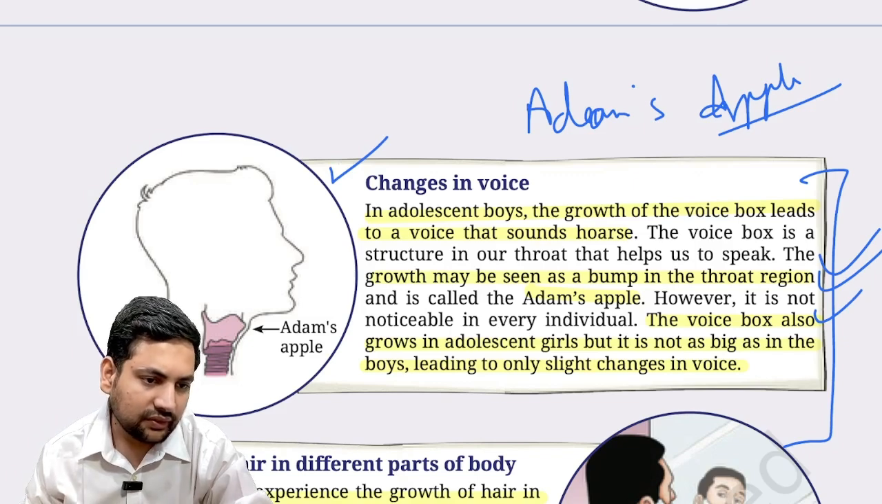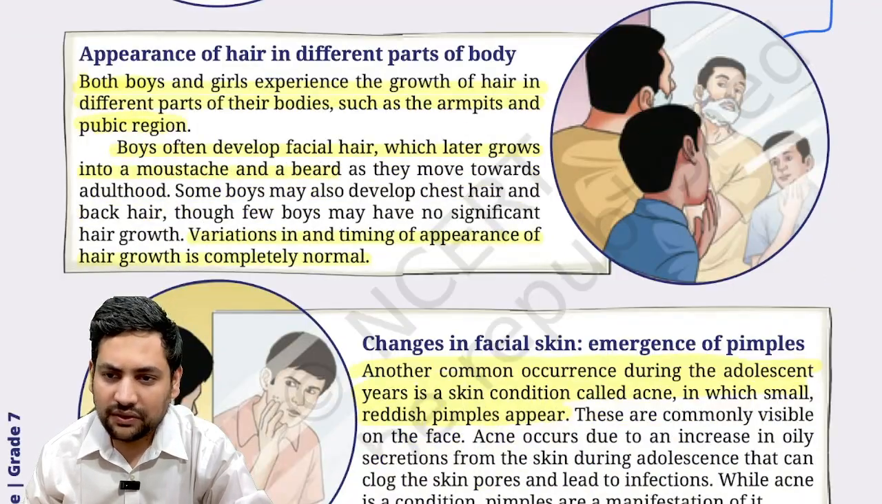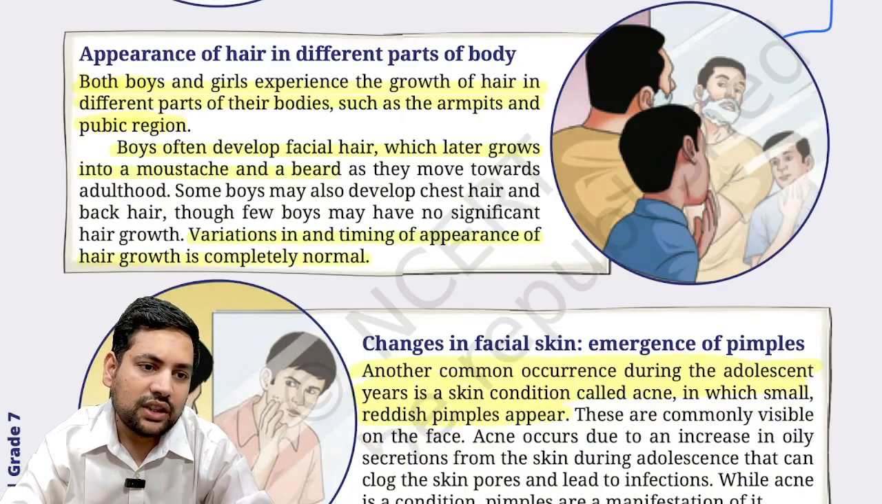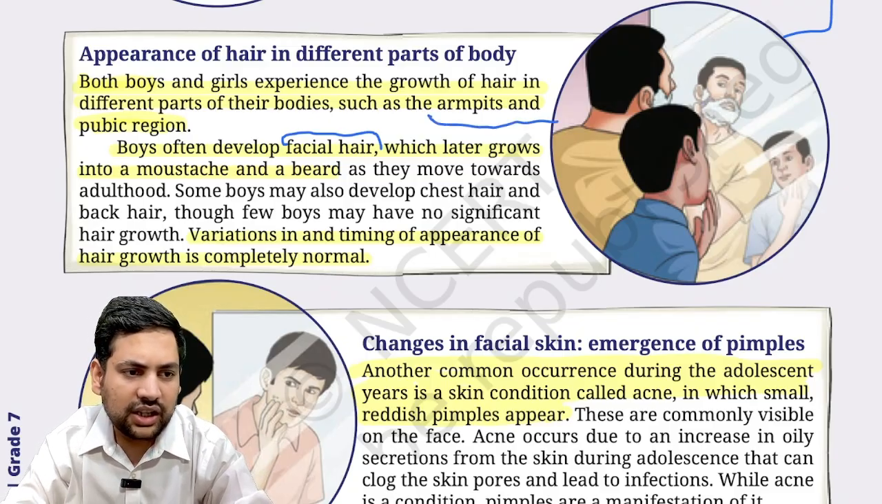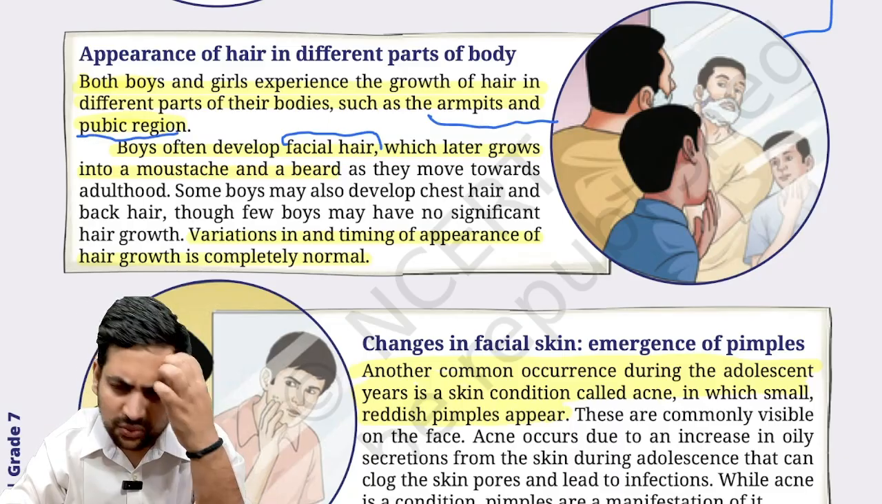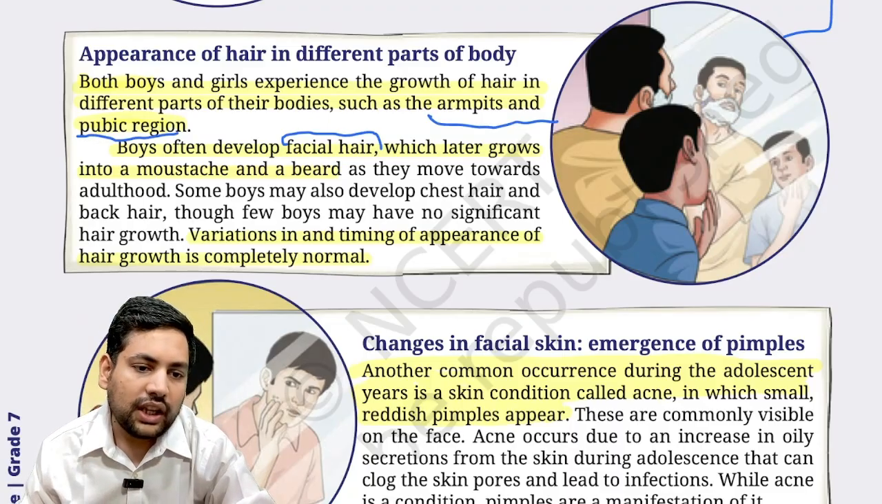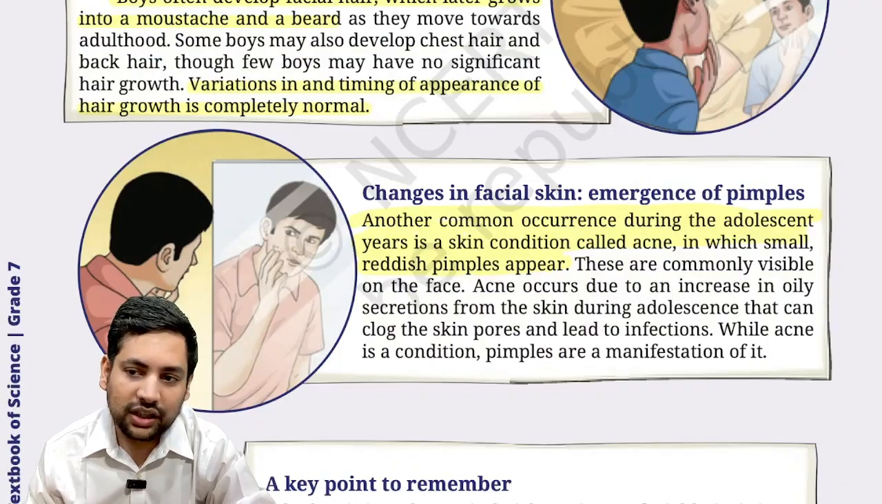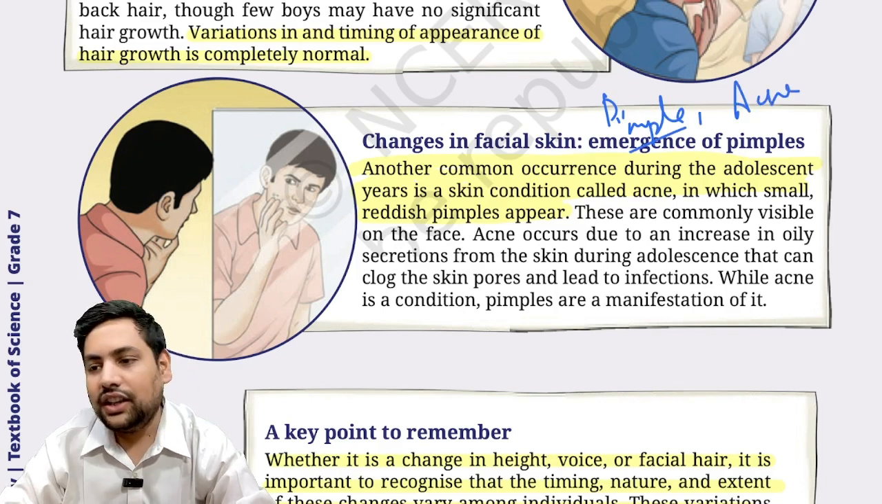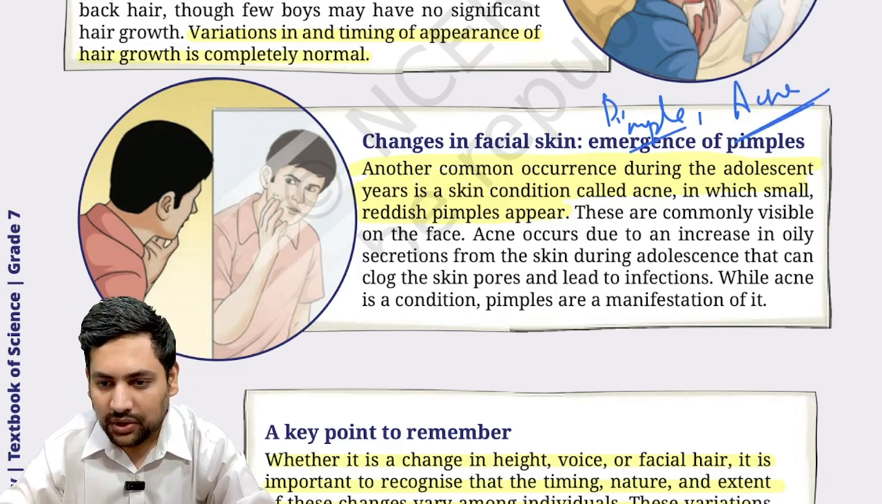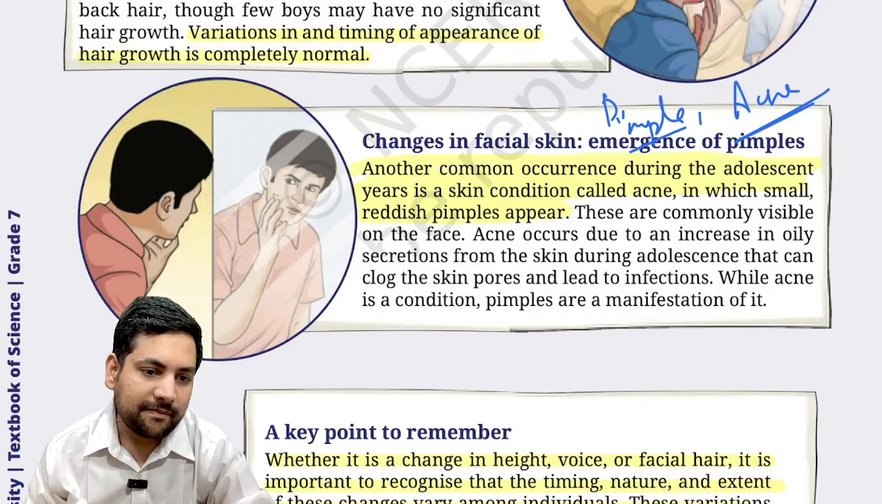Then appearance of hair in different parts of the body, correct? Like boys start having facial hair, correct? Similarly, girls, boys, everywhere they will start having hair, correct? In different regions they start having small hair. Then another common occurrence during this period is something we know as pimples, acne. All these are also things that happen during adolescence.